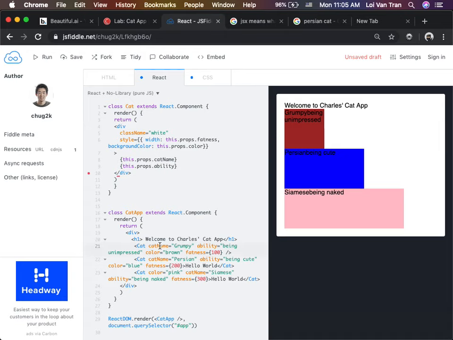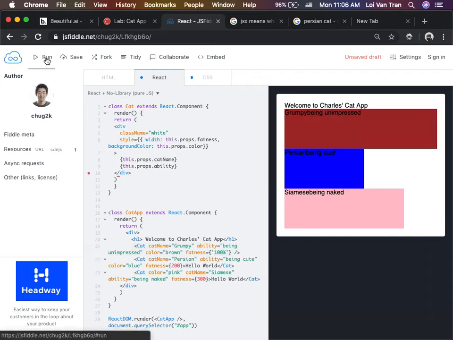The cat name. What'd you say? What's 100 what? This is 100 pixels. It goes to pixels automatically. Could you set that differently? Yes, you could. So we could also do, I don't know, 100%. I think this would also work. Also works. We could also do 100 view width.